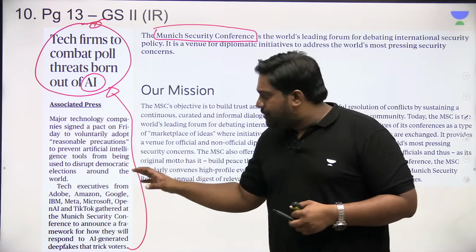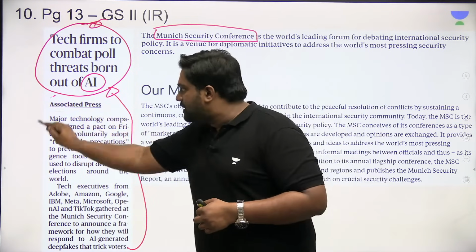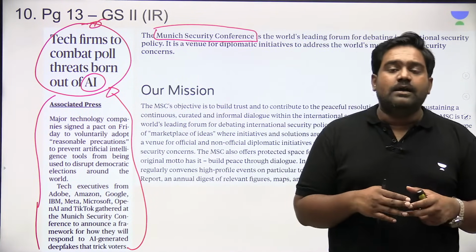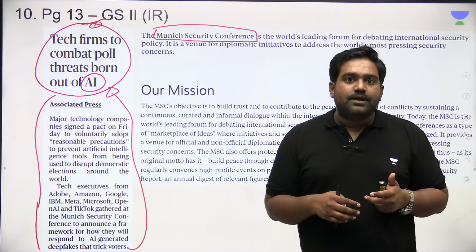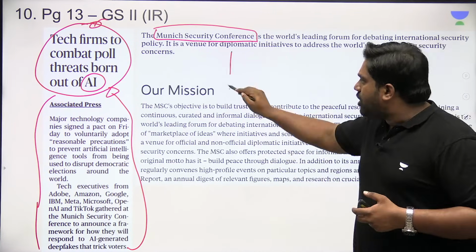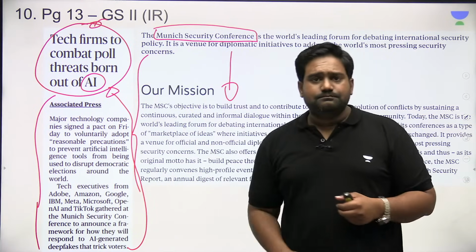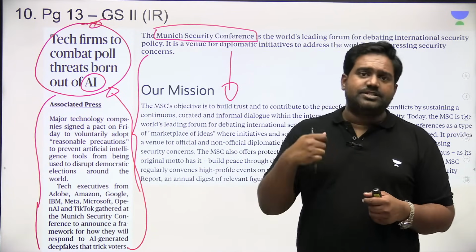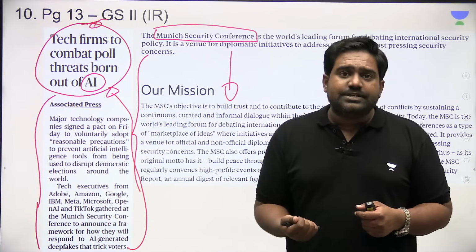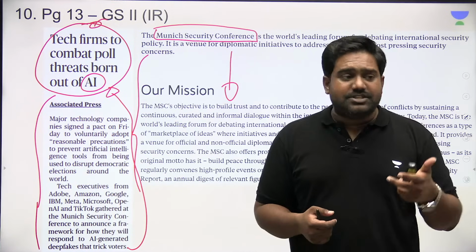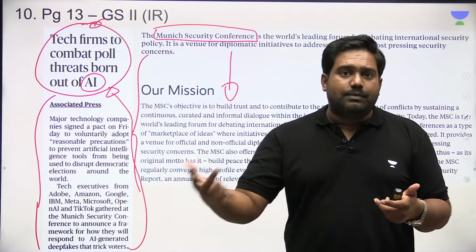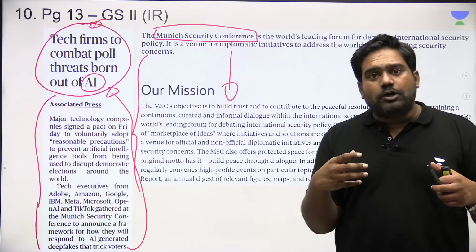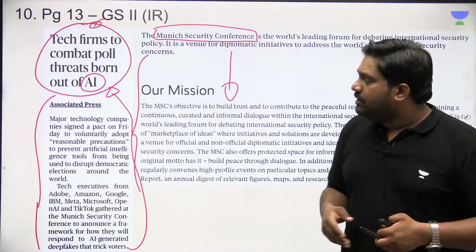So many tech companies and private companies have come together at the Munich Security Conference to come out with a solution to prevent the misuse of AI for manipulating democratic elections. So what is the Munich Security Conference? It's essentially a diplomatic security dialogue where many government leaders, diplomats, security officials, right? Then strategic experts, journalists, then many private companies as well. They all come together at this annual gathering to discuss important security issues affecting the world.